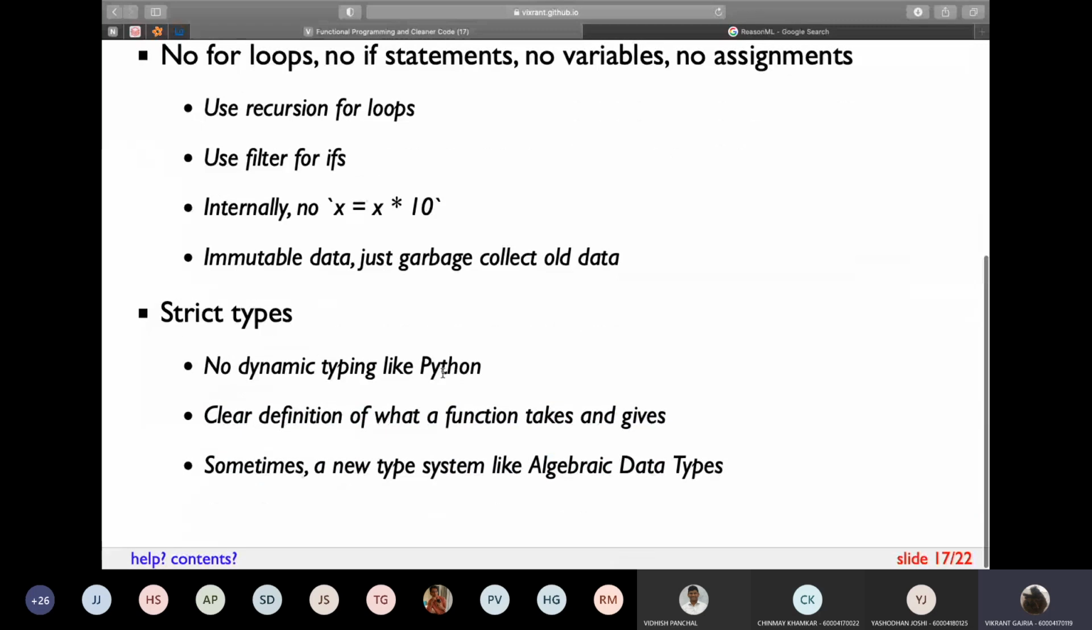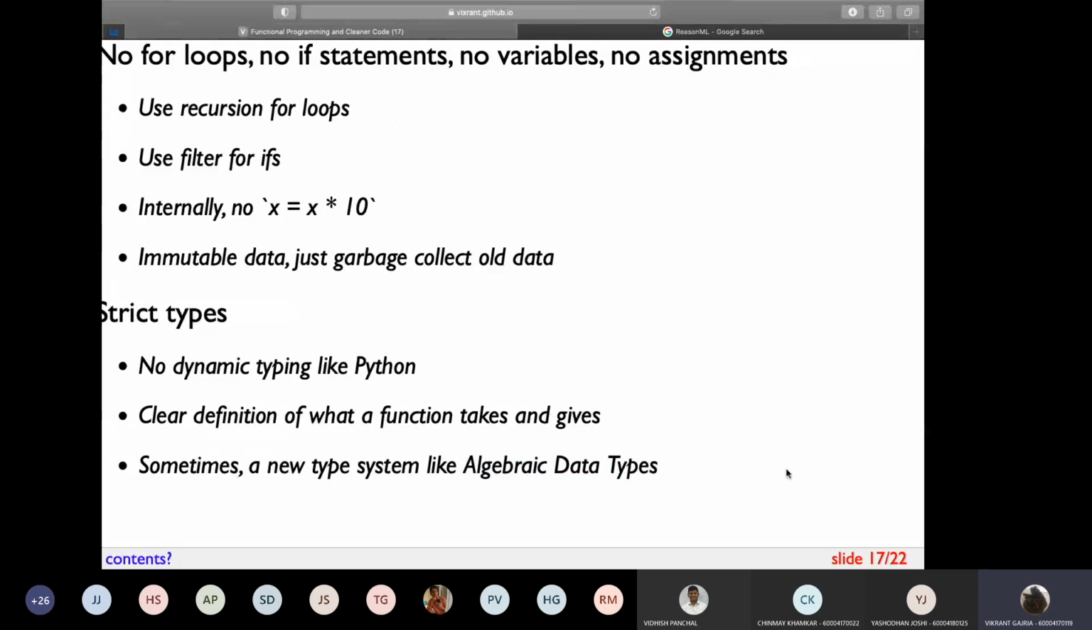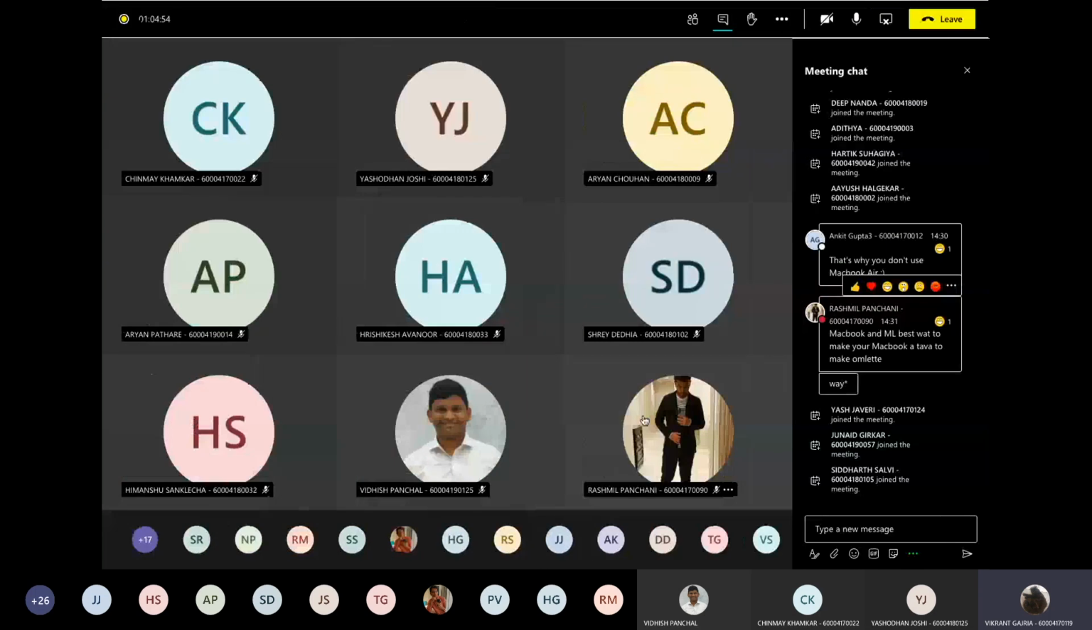A good thing about this system is that there are a few new concepts which can be introduced. For example, algebraic data types. So let me explain in this example.